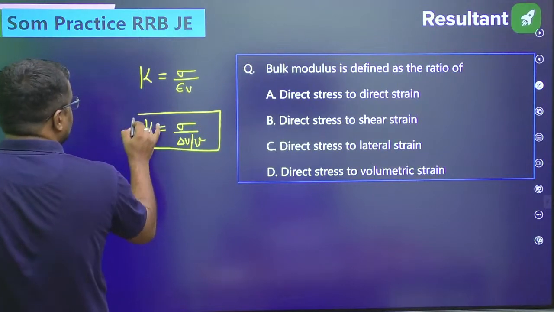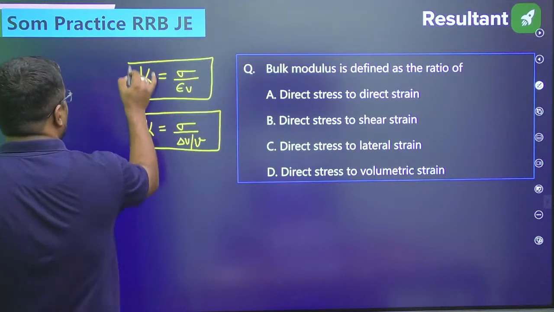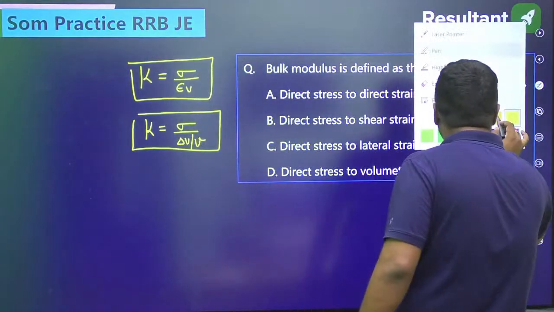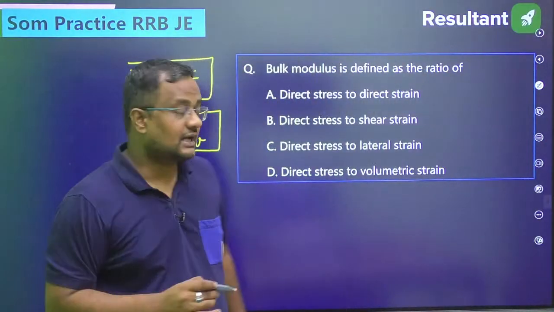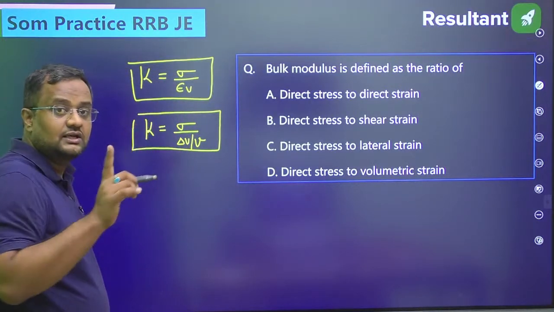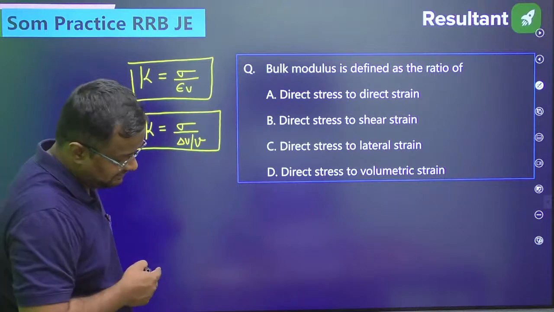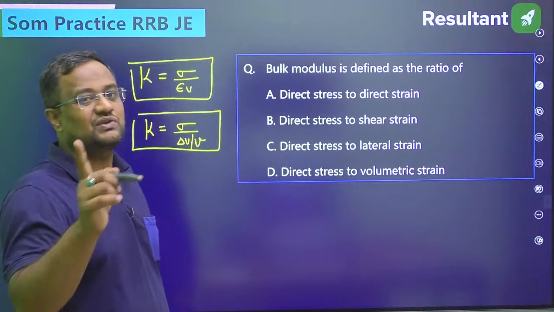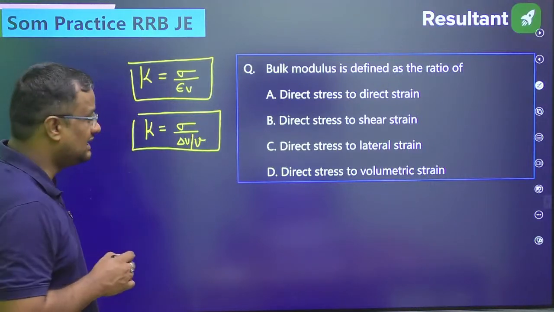Bulk modulus is sigma by volumetric strain, that is delta V by V. Also, one more thing guys, let me again tell you here, in this batch, what is the name of the series? Game Changer series. Okay, the questions will be up to the JE level, particularly RRB.